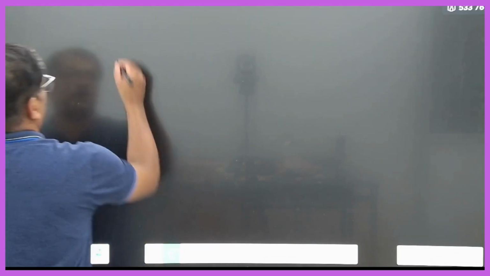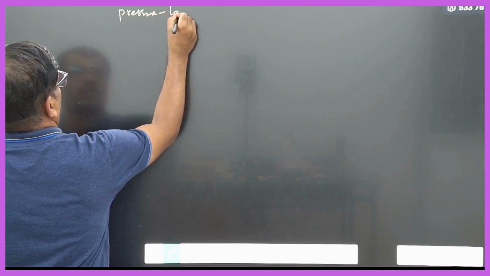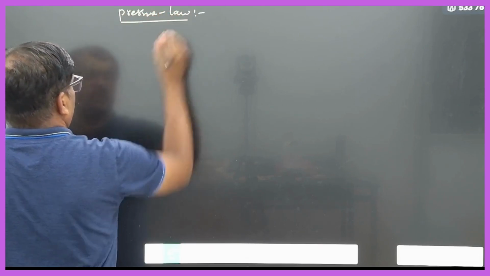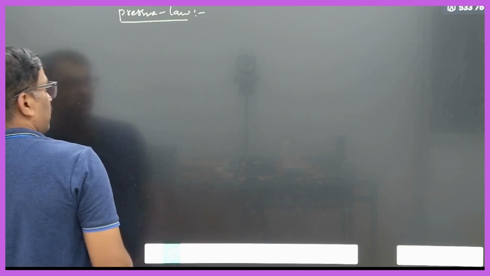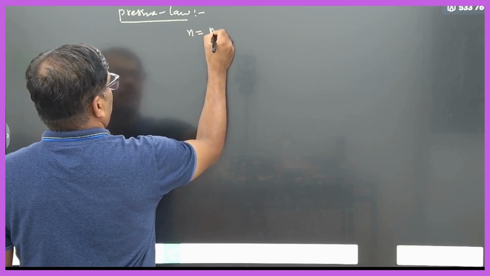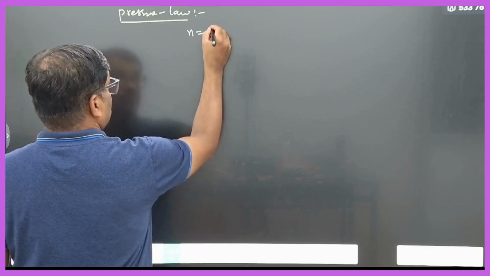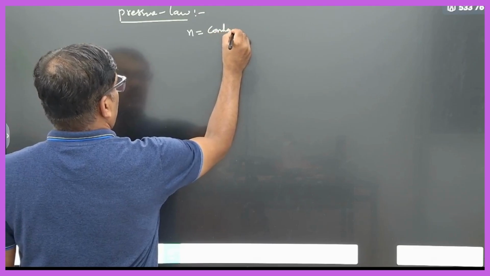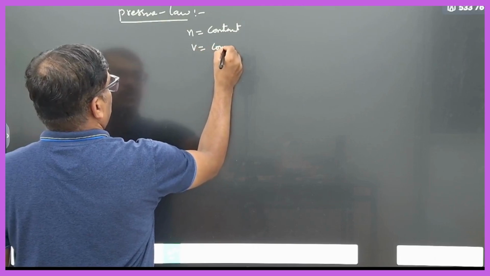Next one, pressure law. What is the pressure law now? Pressure law gives a relation between pressure and temperature. Again, for a given mass of a gas, the number of moles will be constant. So for a given mass of a gas, the amount of gas should not change. Pressure and temperature are given now, therefore volume will also be constant.